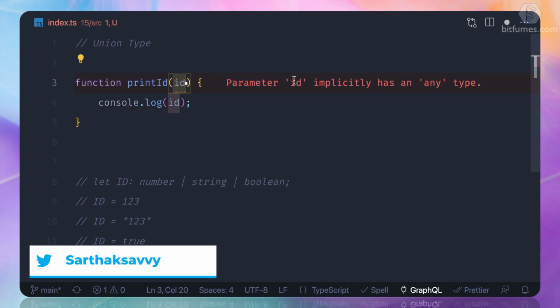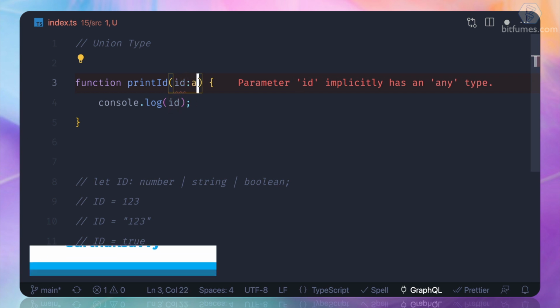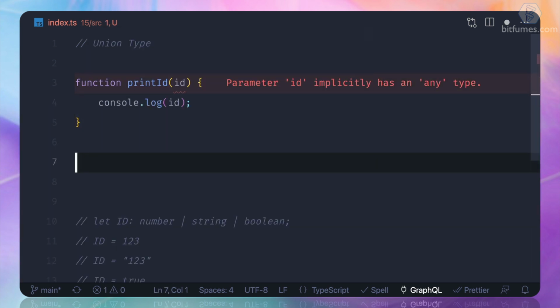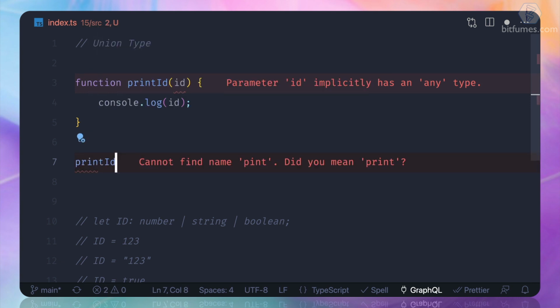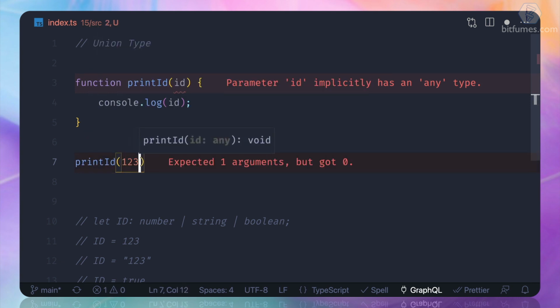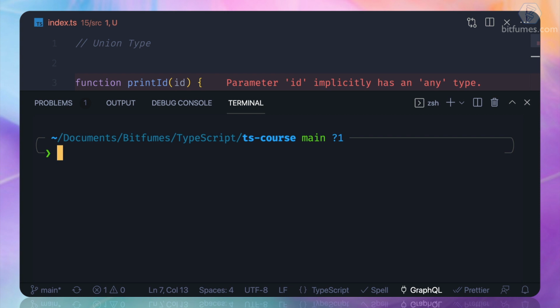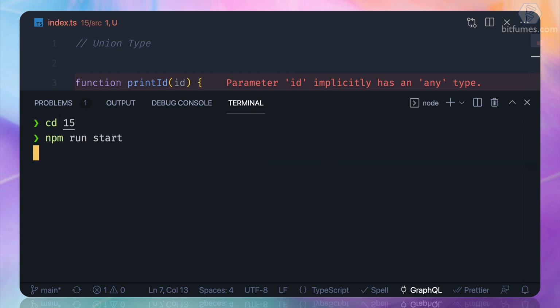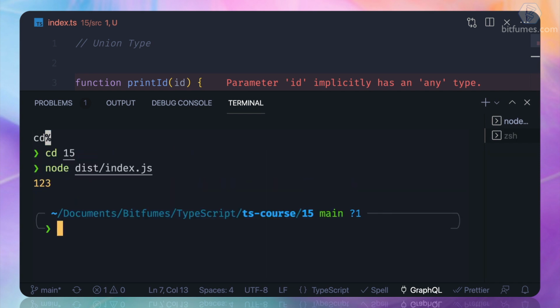So see, first it says that it has a type of any, so let's keep it at any, and then I say printId, and I will say 1 to 3, and let's move into the 15th one, npm run start, and one more time node index, and you can see 1 to 3 is printed.